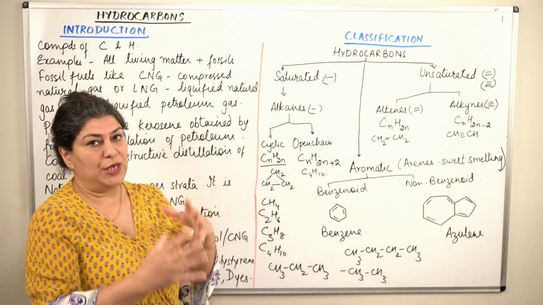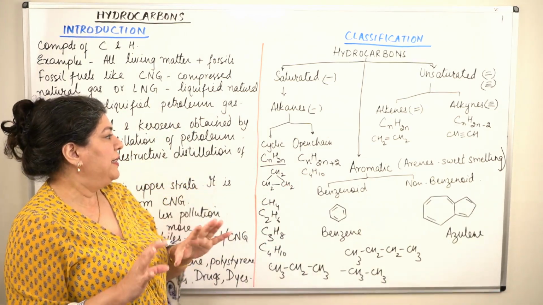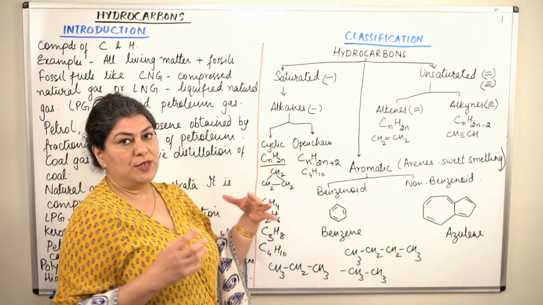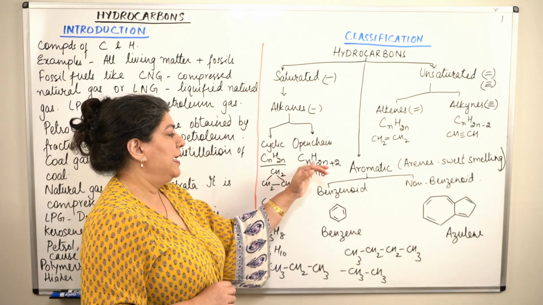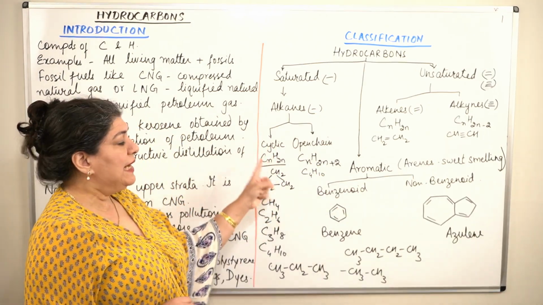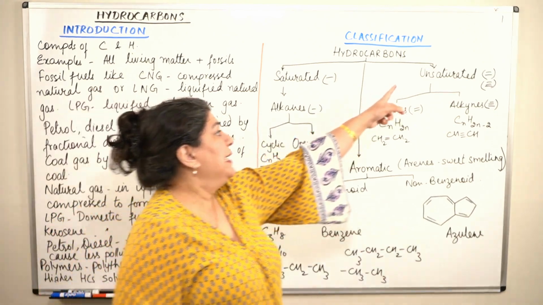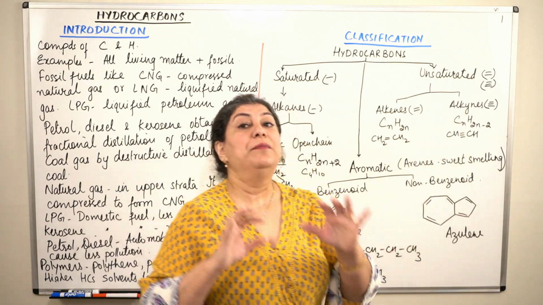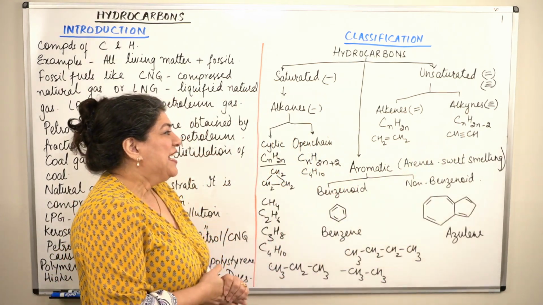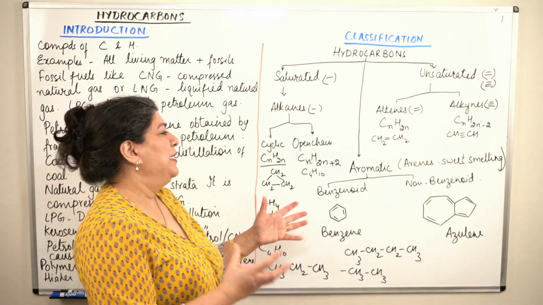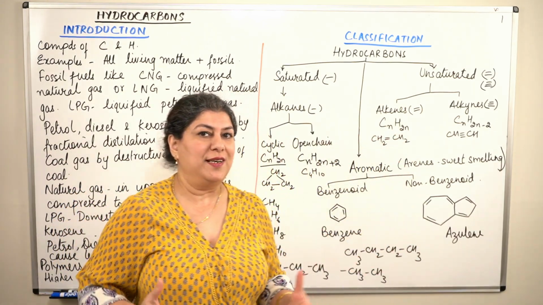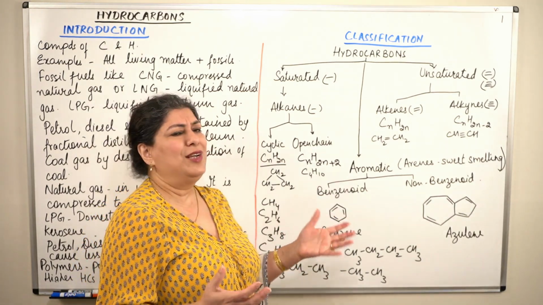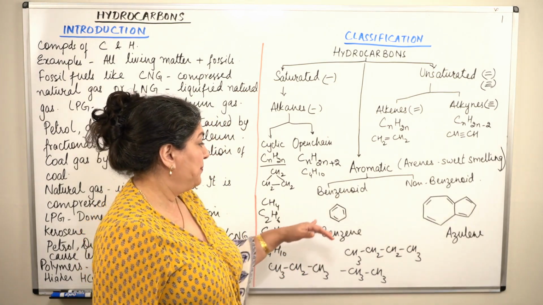If you're getting confused, don't worry. In the next video, I'm going to take this up again and explain all of it. Right now, just remember that the general formula for open chain saturated hydrocarbons, that is alkanes, is CnH2n+2. For cyclic alkanes it is CnH2n. For alkenes it is also CnH2n. And for alkynes, it is CnH2n-2. Right? I know that when you initially study it, you feel, why is it so? But when I explain the reason, it will be easy peasy. It will be really easy for you to understand.